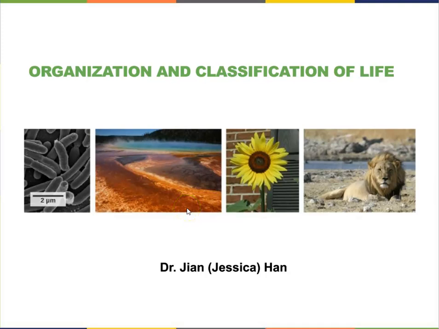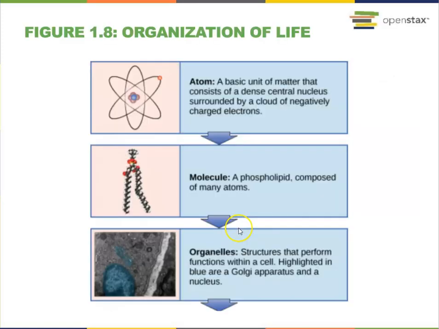In this unit, we're going to talk about organization and the classification of life. Life is organized at different levels. The smallest level of life is called atom. Atom is the basic unit of the element or matter. The atom consists of the central nucleus, which is positively charged, and is surrounded by negatively charged electrons.